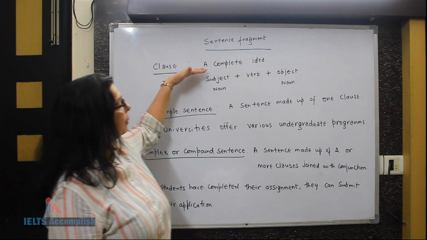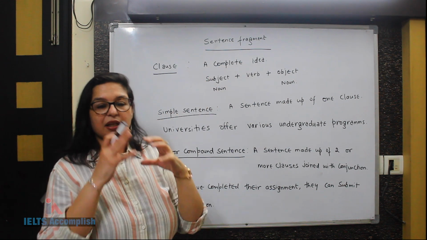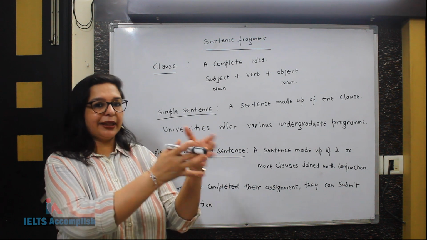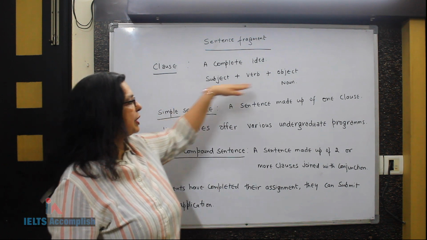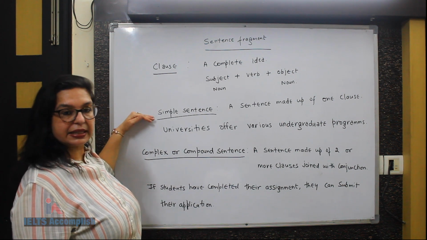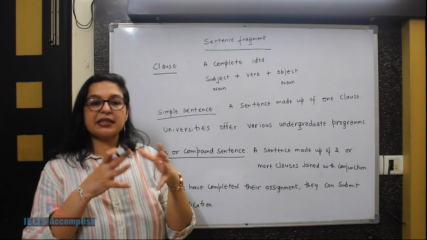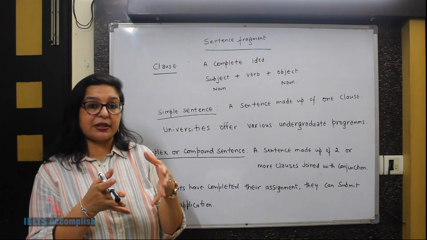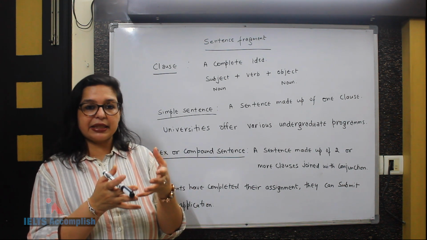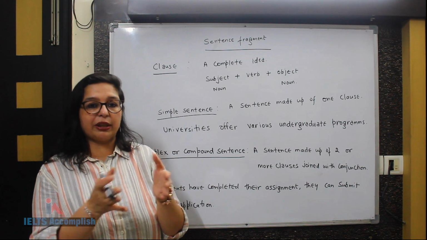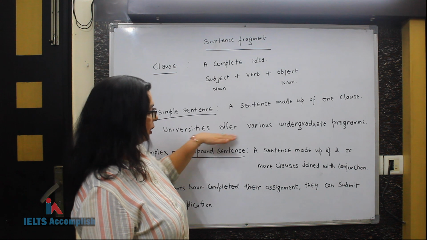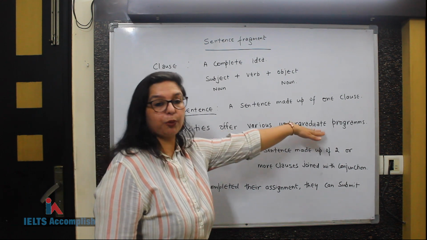Clause means a complete idea, means a subject, a verb and an object, wherein both the subject and object are nouns. Going further to simple sentence, a simple sentence means a sentence made up of a single clause. So the same clause can be called a sentence or a simple sentence because it is made up of one clause. For example, this sentence, universities offer various undergraduate programs.